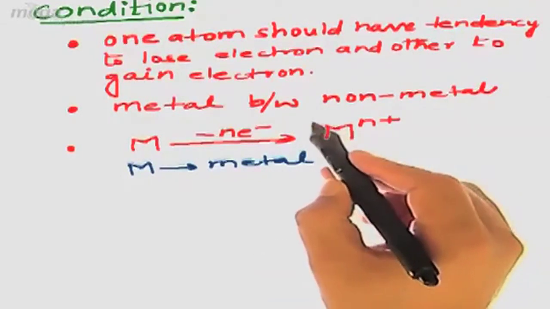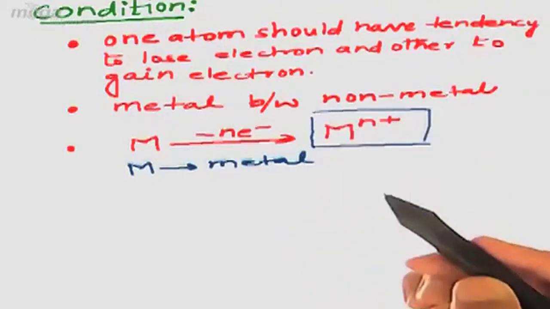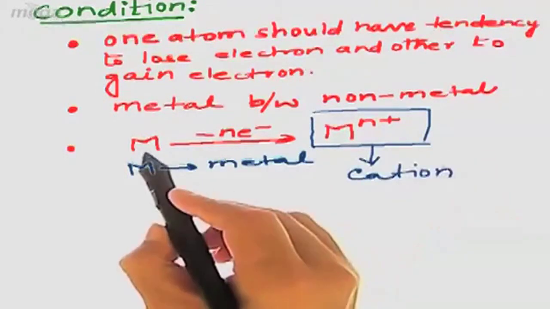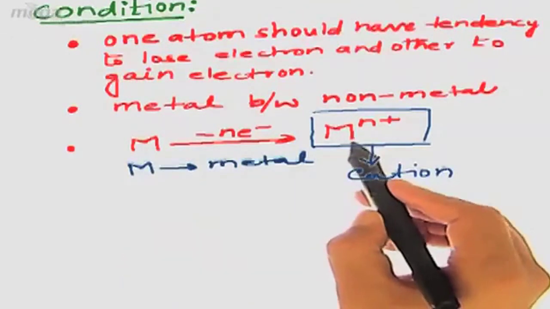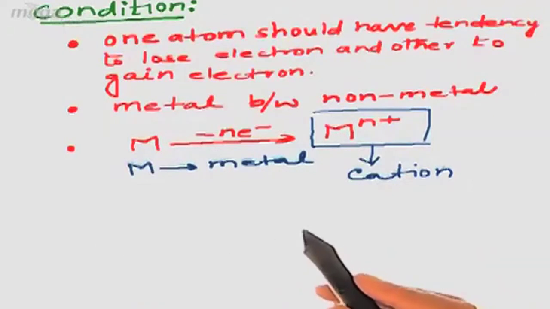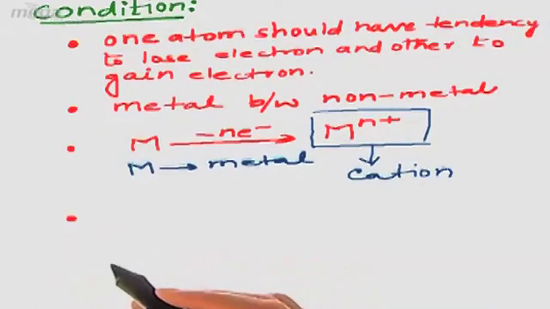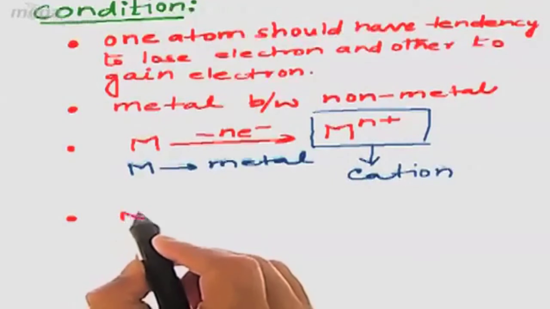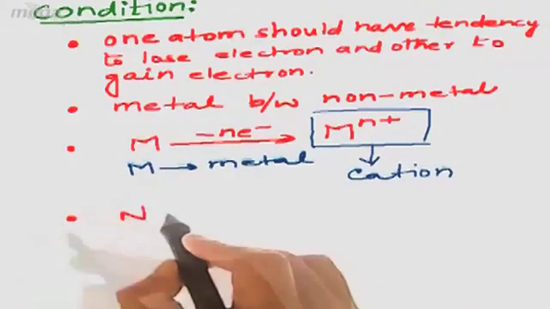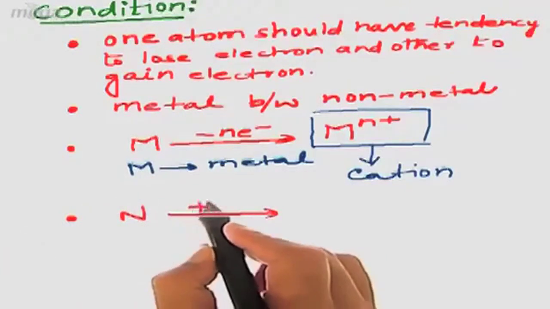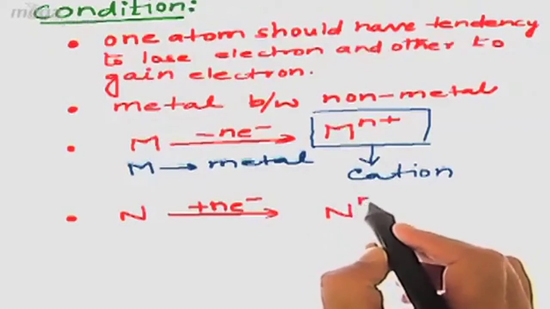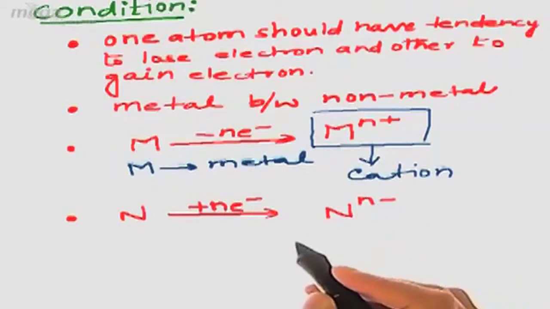Now this positively charged metal will be called a cation. So after the loss of electron from metal, when it becomes positively charged, the positively charged part of the metal will be called a cation. Now the electrons lost from the metal will be added to a non-metal. Let's say the non-metal is N. Now when n electrons are added to the non-metal, it will be represented as N^n-. Why are we writing n negative?